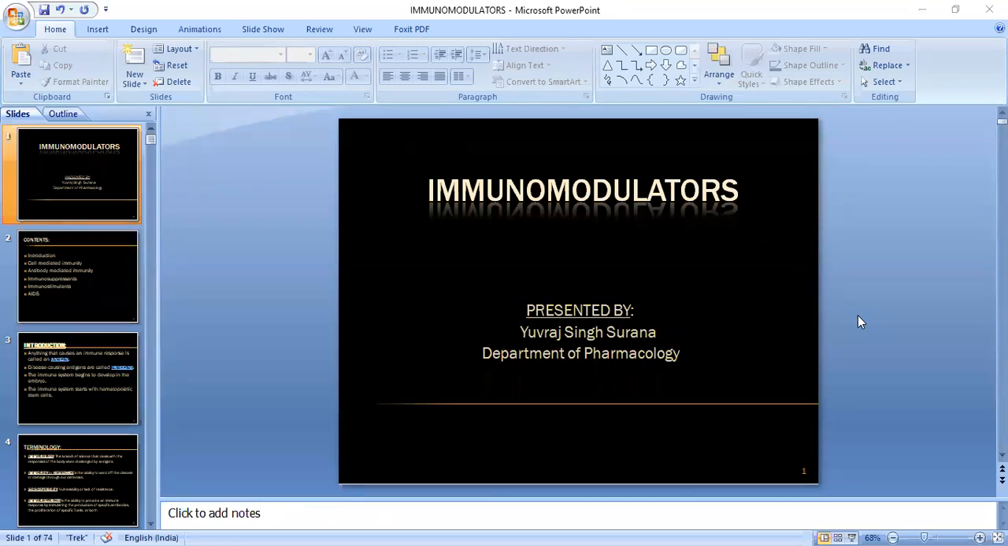Okay, guys, good morning. We'll start with our new unit, that is immunomodulator. This is a common term for immunosuppressant and immunostimulant, as we have studied earlier in chemotherapy. We differentiated between chemotherapy and immunotherapy and all those things. So immunomodulator is a common term for immunostimulant and immunosuppressant.